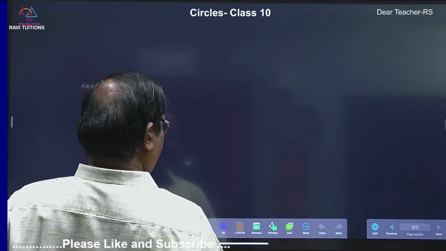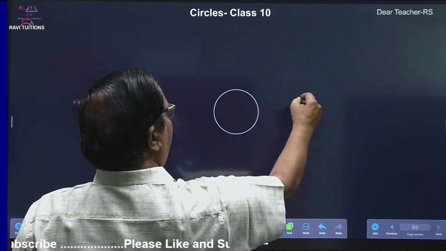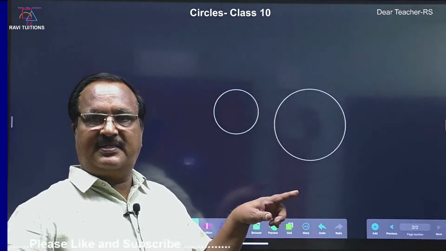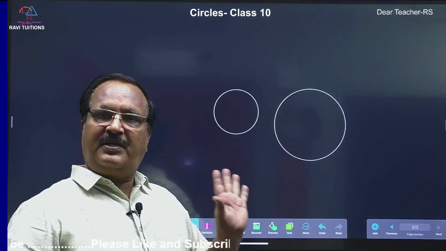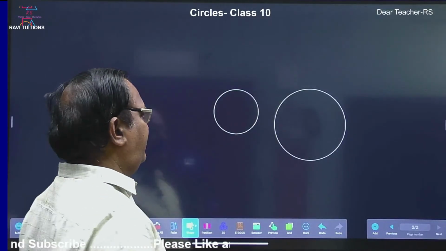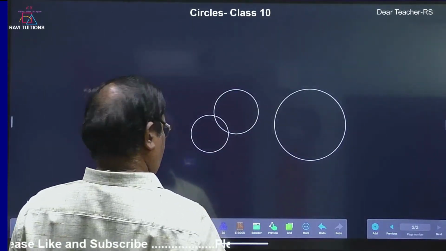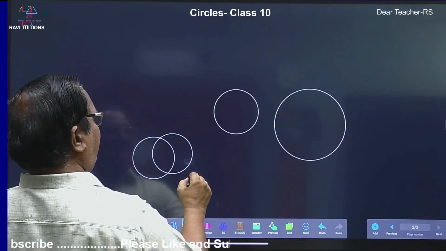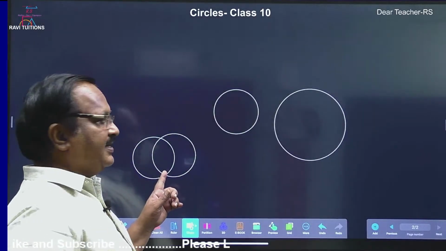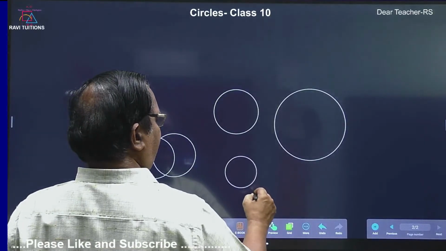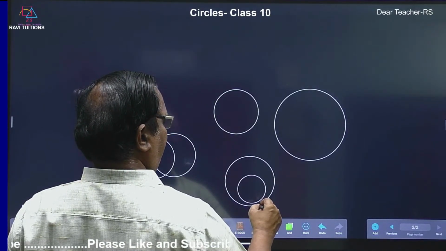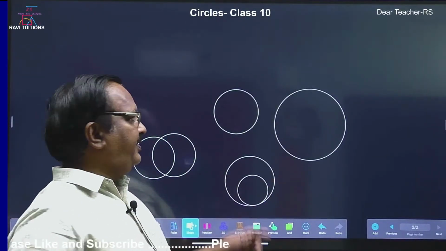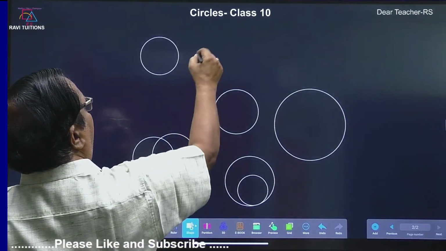Now there are two circles. These are non-intersecting circles. How many tangents can we draw? I told you, now only tangent related. How many tangents can we draw? This is one circle and this is one more circle. These are intersecting circles. This is one circle and this is one more circle. These are circles touching internally. And this is one more circle and this is one more circle.